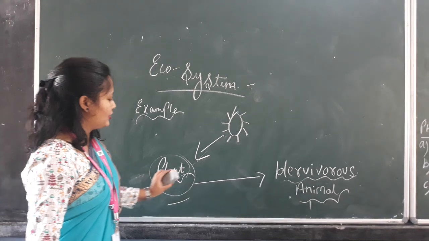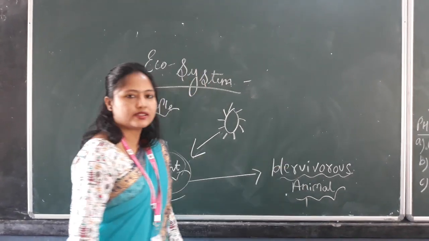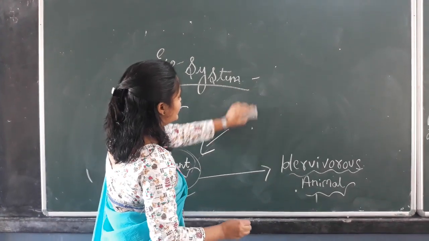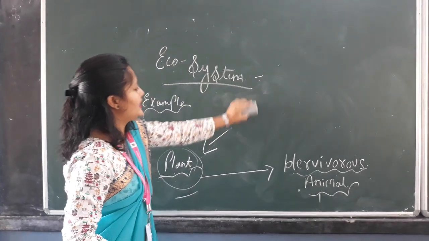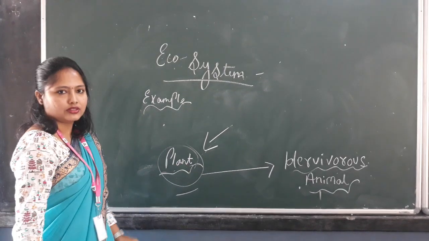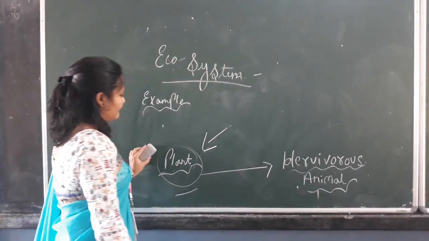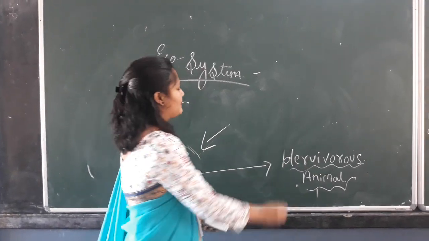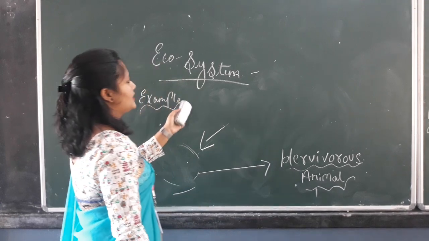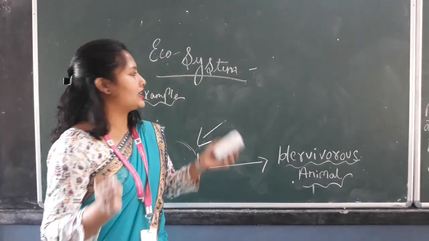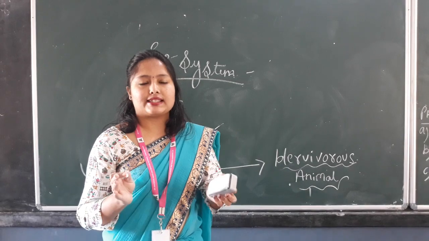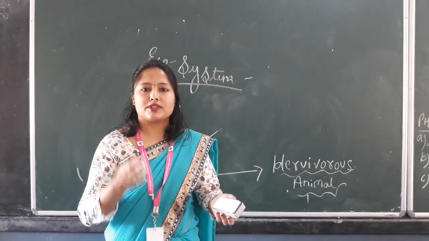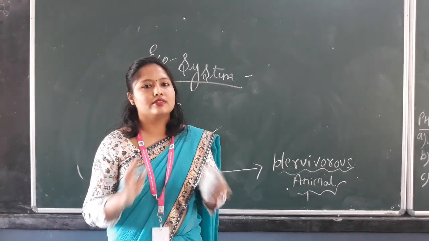And what does the plant do? The plant gives food to herbivorous animals. So you can see, children, that in the absence of anything, suppose the sun is absent, if I erase this sun, can the plant get food? No, it cannot get food. And in the absence of plants, will herbivorous animals get food? No. So what does it mean? In simple language, the ecosystem says that everything is interconnected with each other, and in the absence of anything, life cannot function.